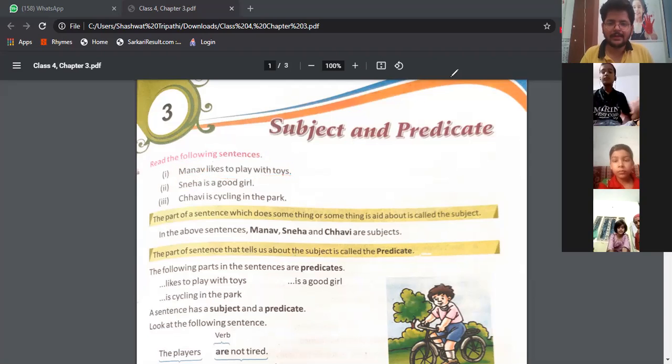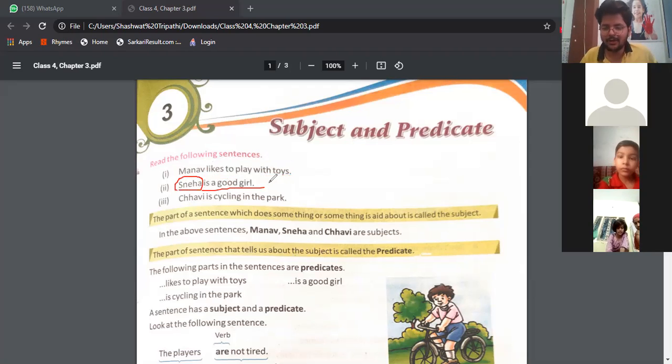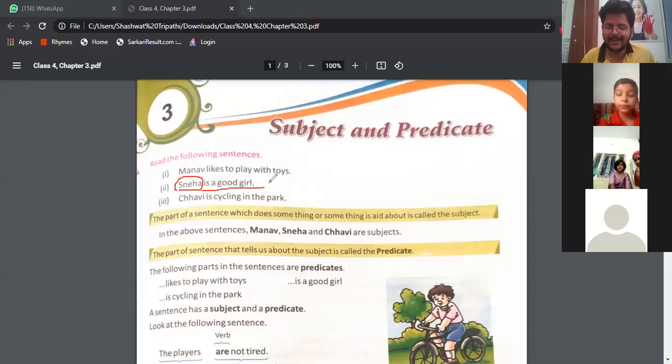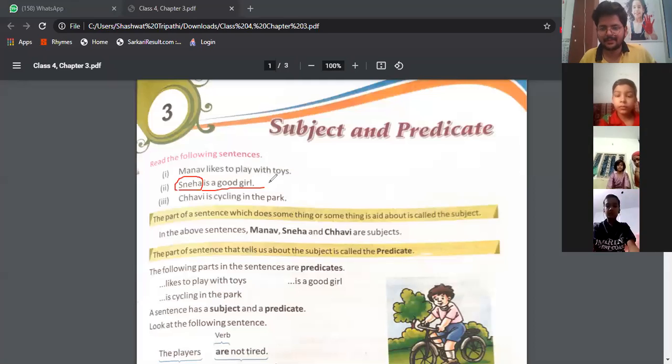Now, see the second example. Sneha is a good girl. Which is the subject here? Sir, Sneha. Very good. Sneha is the subject. Why is it the subject? Because the sentence is talking about Sneha. And is a good girl will be the predicate. The remaining part of the sentence is the predicate. Understood? Yes, sir.